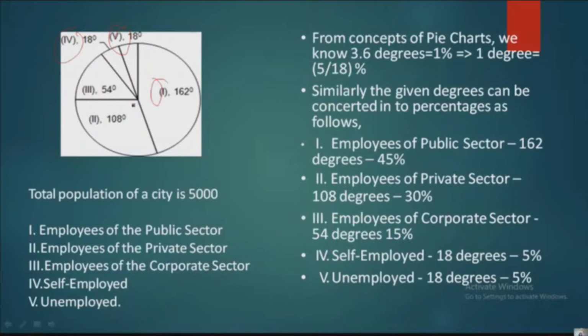From the concept of this one, you have to first convert the degree into percentages. When you're converting degree into percentages, what you have to do? How will you calculate degree into percentages? That is very simple, right? Take the degrees, so let us say that is 162.